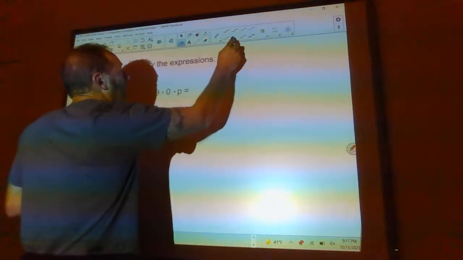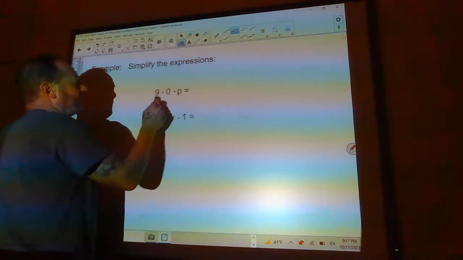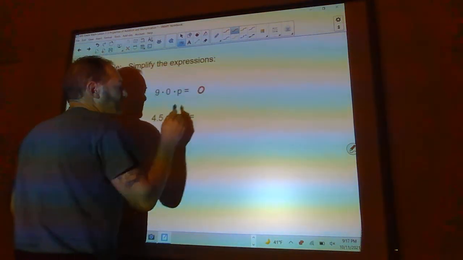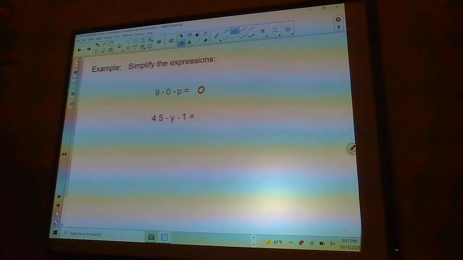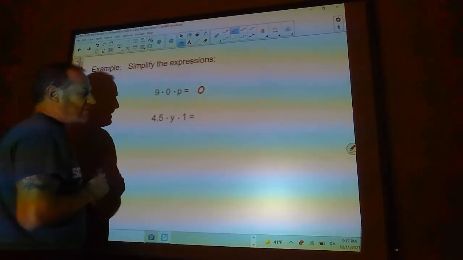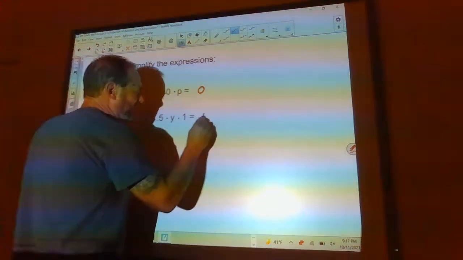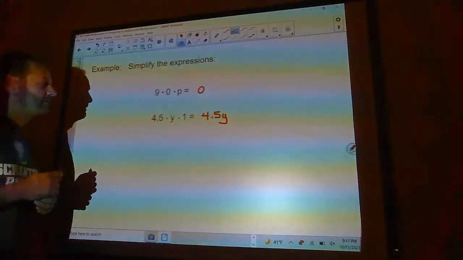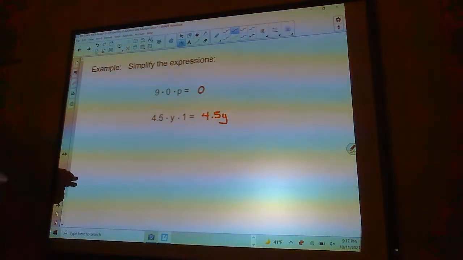Okay, so this one here, 9 times 0 is just going to be 0, and 0 times p is going to be 0, so that whole thing is just 0. Anytime you multiply by 0, you get nothing. Okay, here, if I take 1 times y, that's just y, and y times 4.5 is just going to be 4.5y. So that's what you should have got for those two answers.